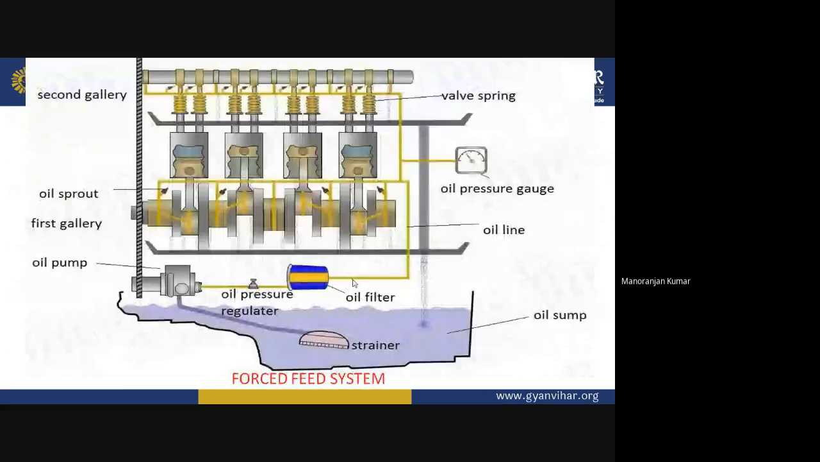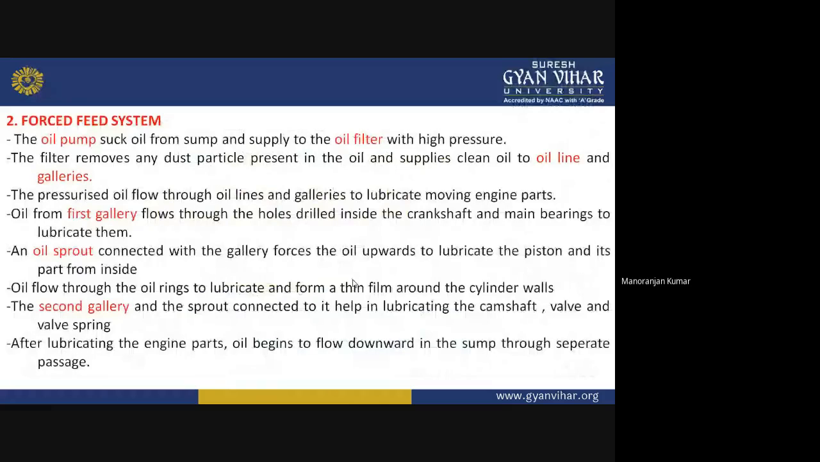So here the oil pump sucks oil from the sump and supplies it to the oil filter with high pressure. The filter removes any dust particles present in the oil and supplies clean oil to the oil line and galleries. The pressurized oil flows through the oil lines and galleries to lubricate moving engine parts, and oil from the first gallery flows through the hole drilled inside the crankshaft and main bearings to lubricate them. An oil sprout connected with the gallery forces the oil upward to lubricate the piston and its parts from inside.